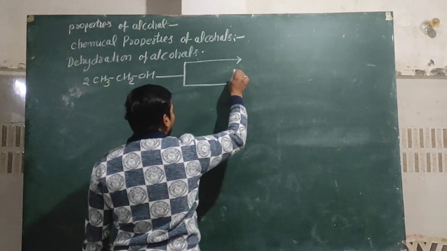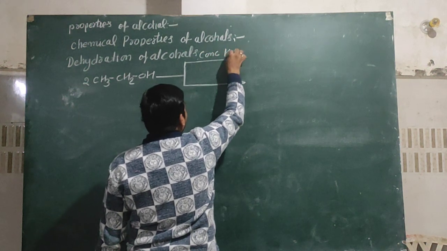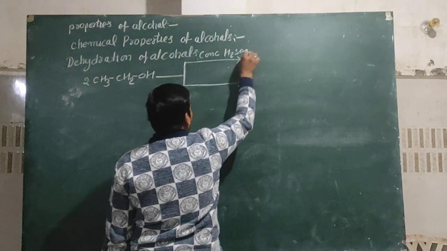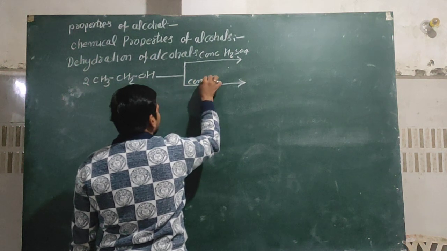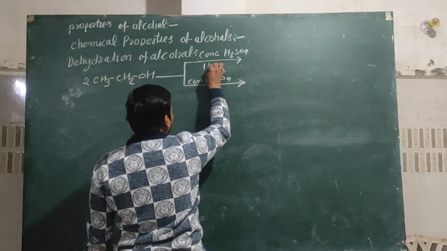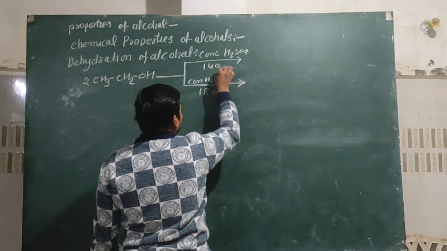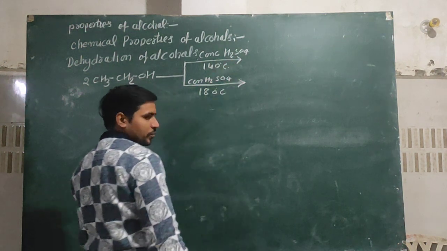Okay, react with conc means concentrated H2SO4, but temperature 140 and 180 degrees centigrade. What happened?